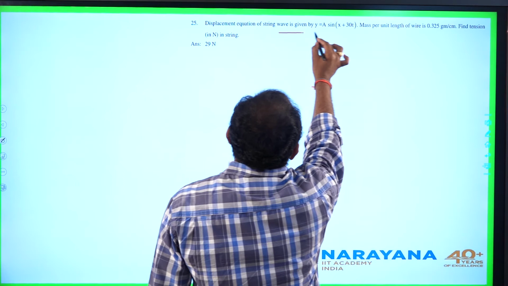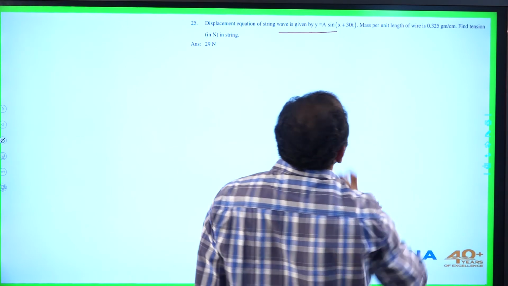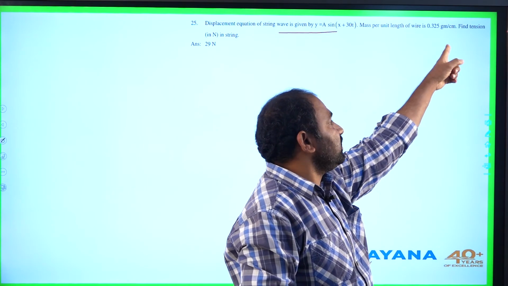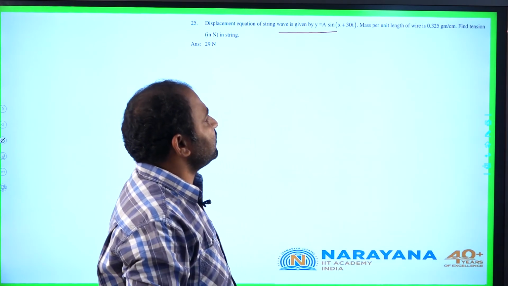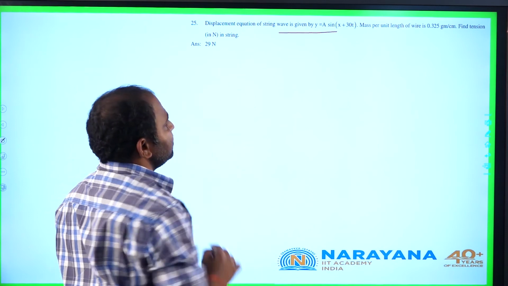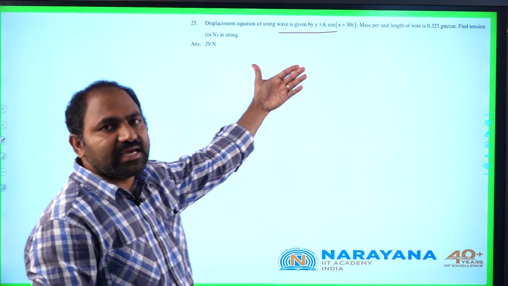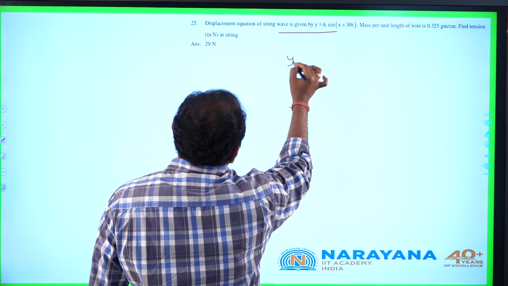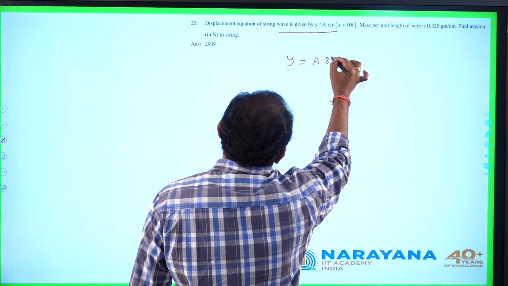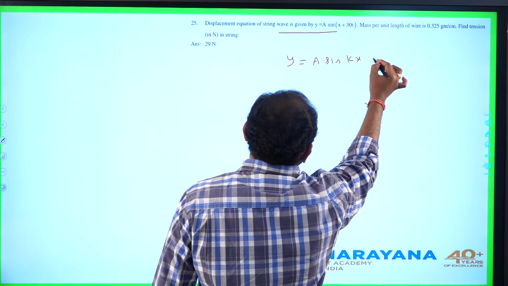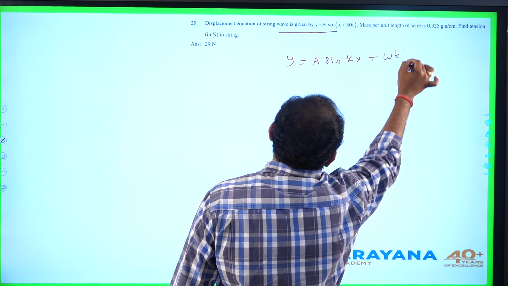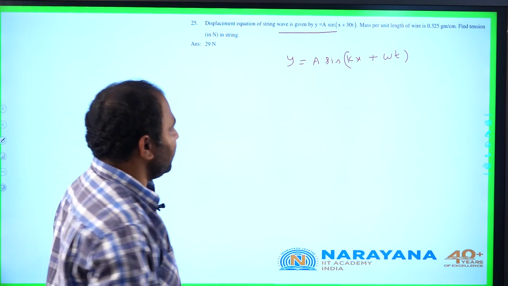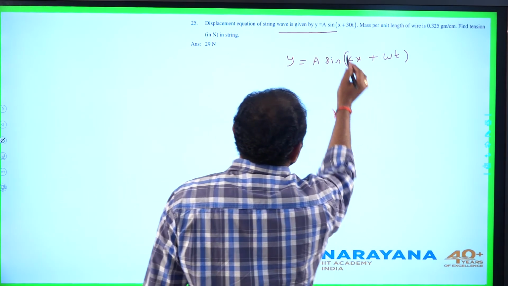Displacement equation of string wave is given by y equal to sine of x plus 30t. Mass per unit length of wire is 0.325 gram per centimeter. Find tension in the string. Let us compare the given equation with general wave equation on a string. General wave equation is y equal to a sin kx plus or minus omega t. Here the given wave equation is traveling along negative x direction. Let us compare this with general equation.